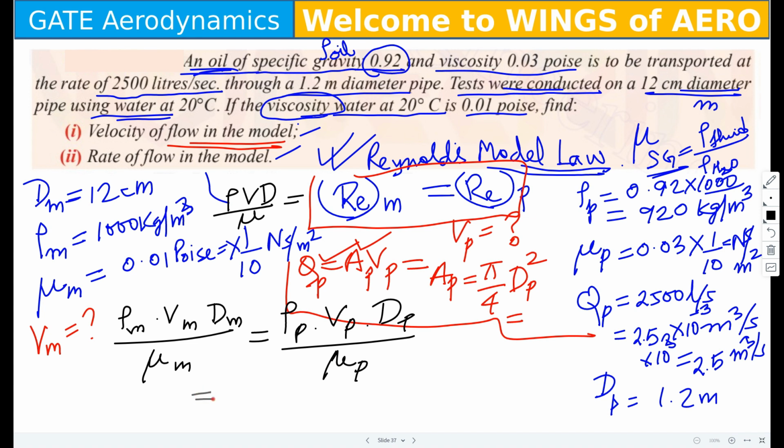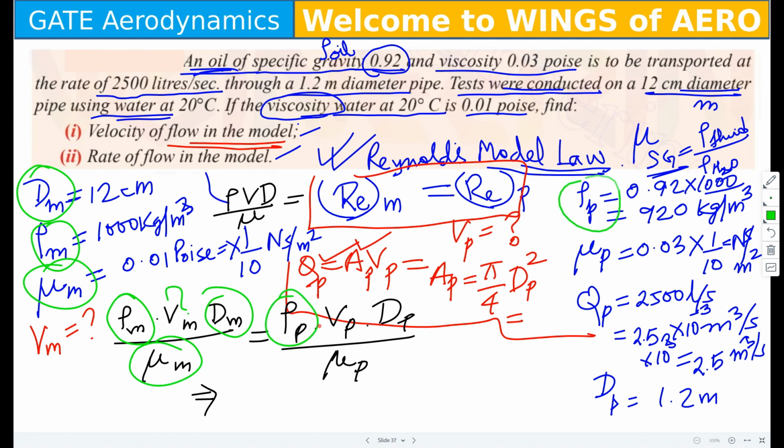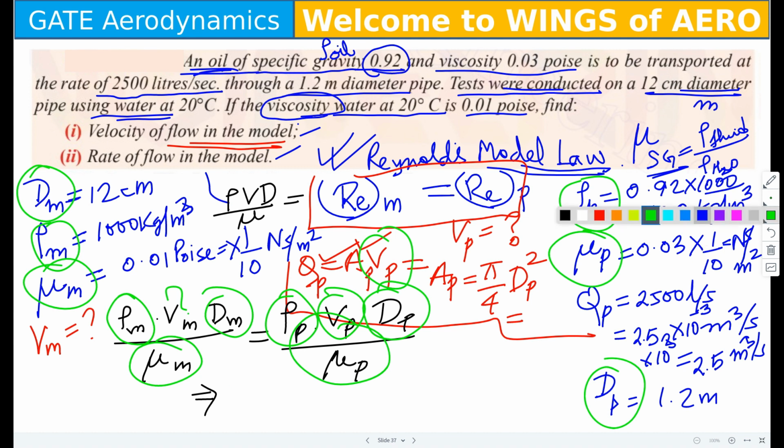Now all the values are known. Rho m is known, Vm you need to find out, dm is known, mu m is known, then rho p is known, Vp you can find using this relation, then dp is known, mu p is also known. When mu p is known, you substitute in that formula and you can find Vm from there.